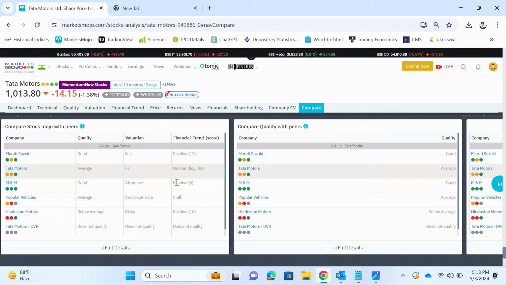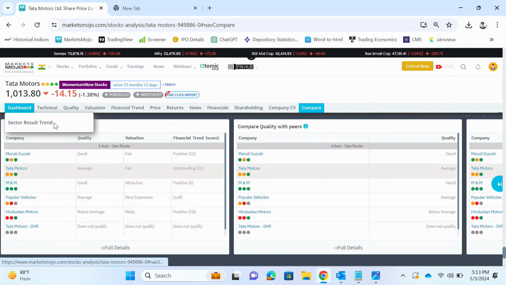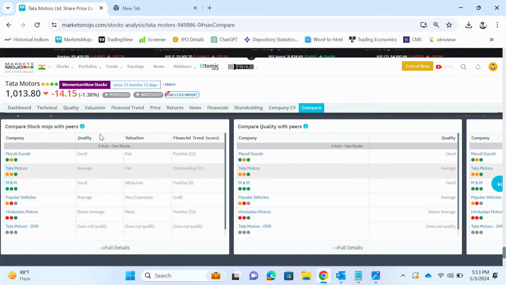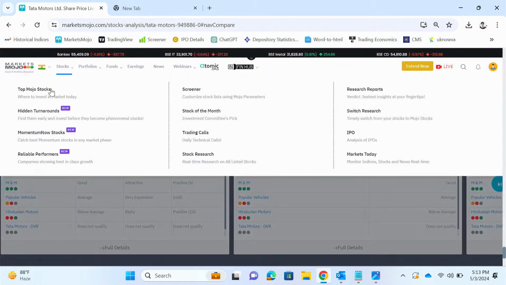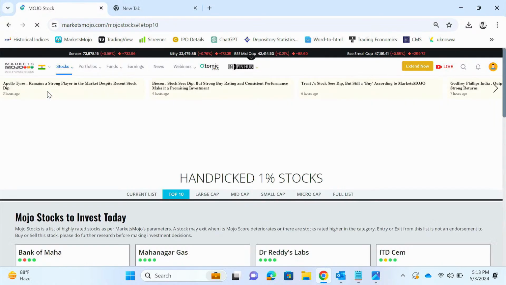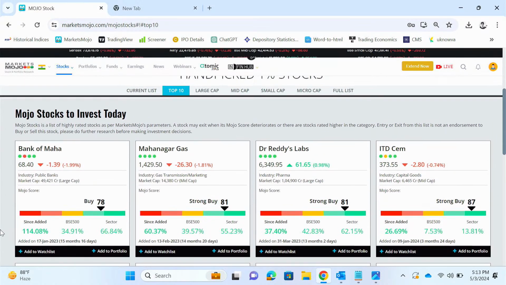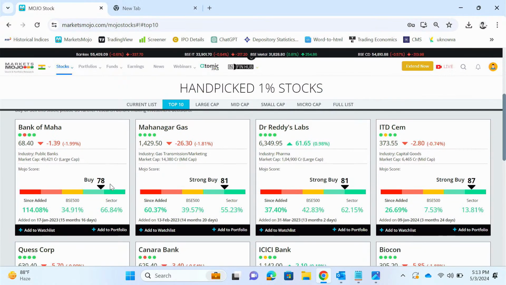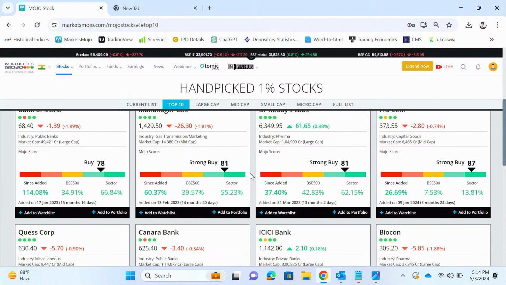Now we'll move forward. If you are someone who isn't interested in researching stocks on your own, there are 2 products that we have. First is the top Mojo stocks. These stocks have very high Mojo scores. As I said earlier, Mojo scores take into account those 4 parameters which almost cover the entire spectrum. You can see these stocks have a very high rating.